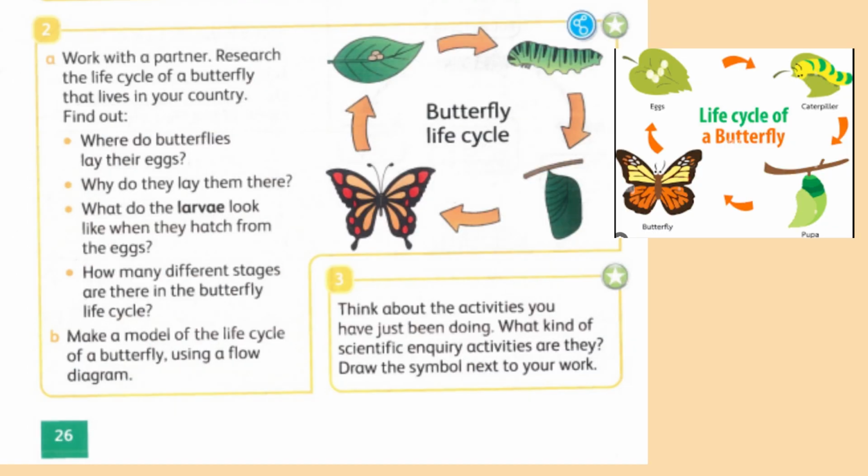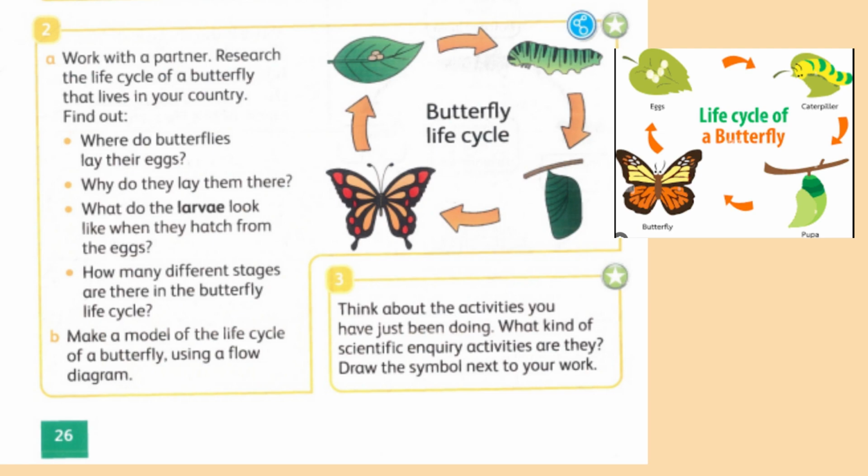Now, number two, work with a partner, research the life cycle of a butterfly that lives in your country. Find out where butterflies lay their eggs, why they lay them there, what the larvae look like when they hatch from the eggs, and how many different stages there are in the butterfly's life cycle. Make a model of the life cycle of a butterfly using a flow diagram. You can see eggs, then caterpillar, then pupa and butterfly. I have added all these pictures for you.